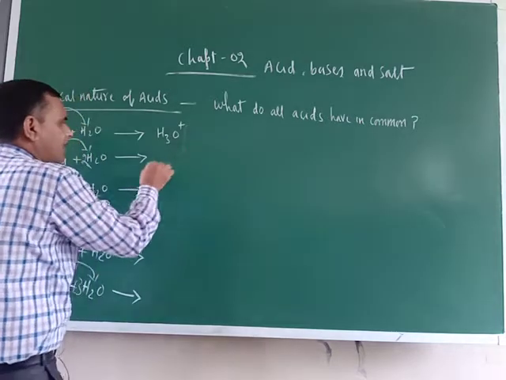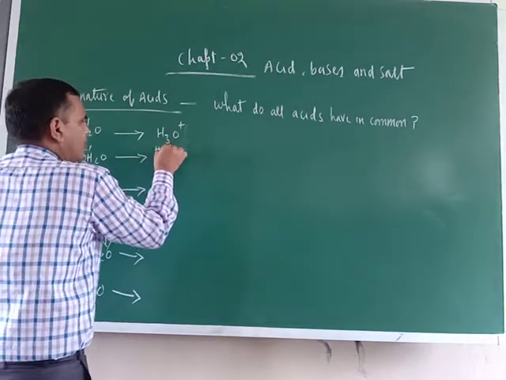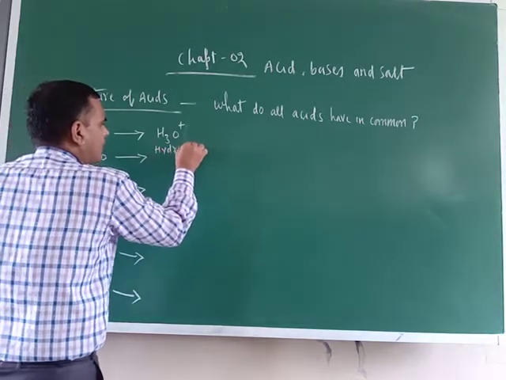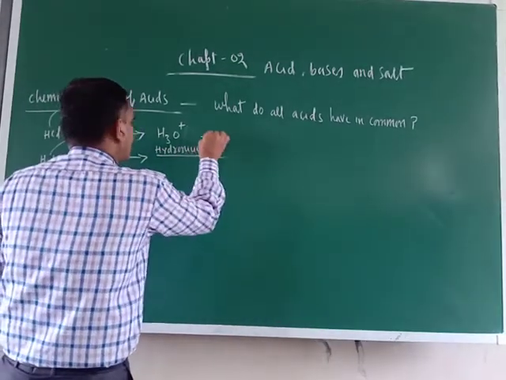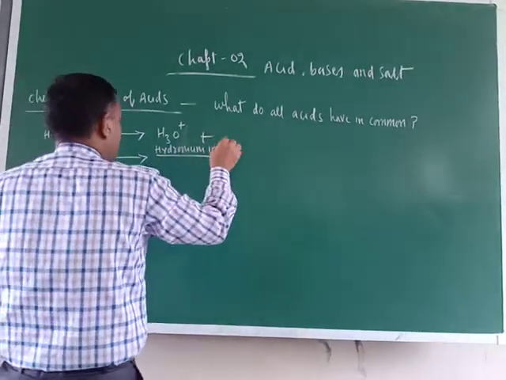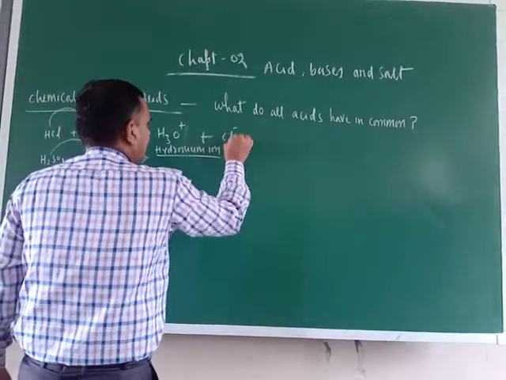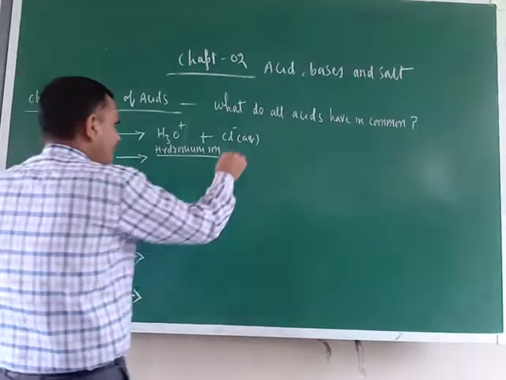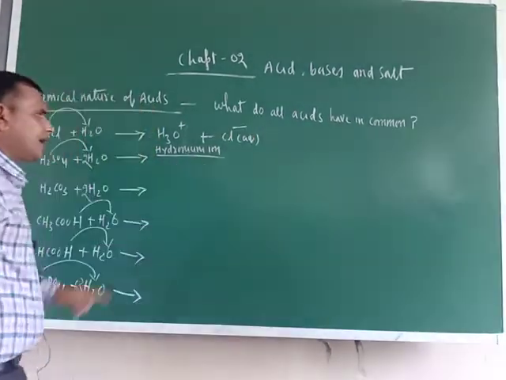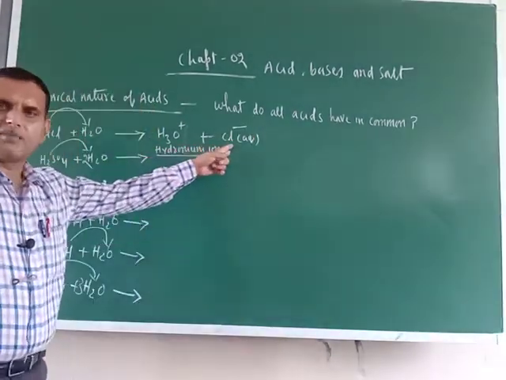Hydronium ion. What is the name of this one? Hydronium ion, hydronium positive ion. Now here what is there? Cl negative, aqueous. So hydronium ion and now chloride ion will be formed.